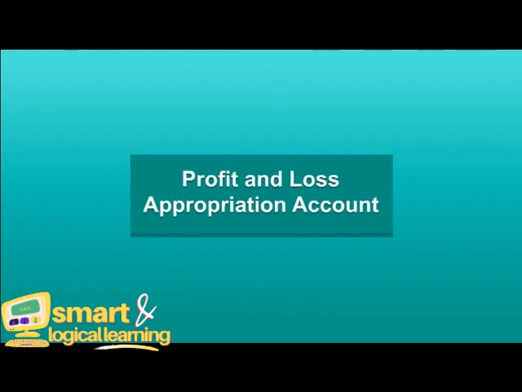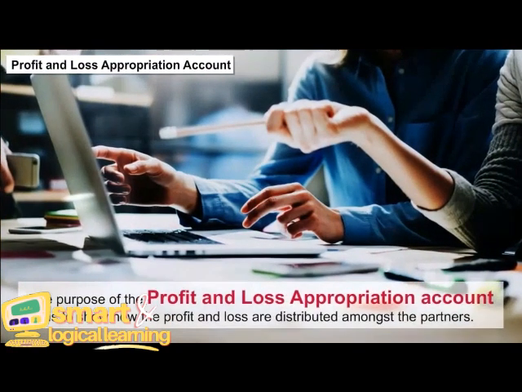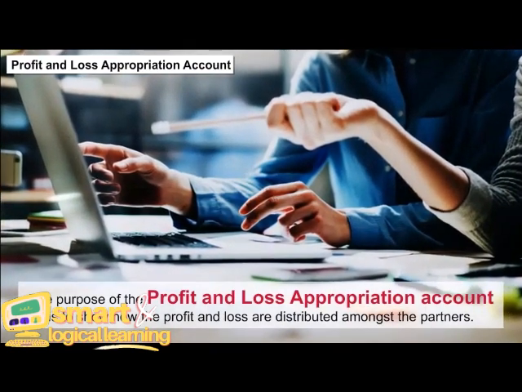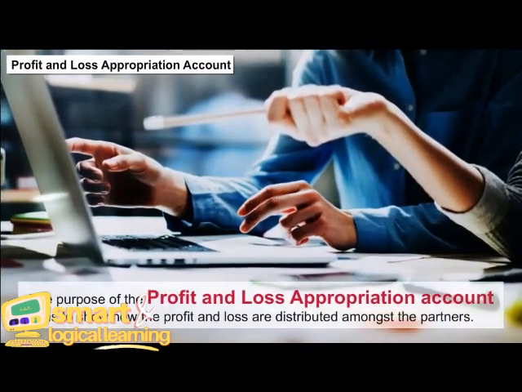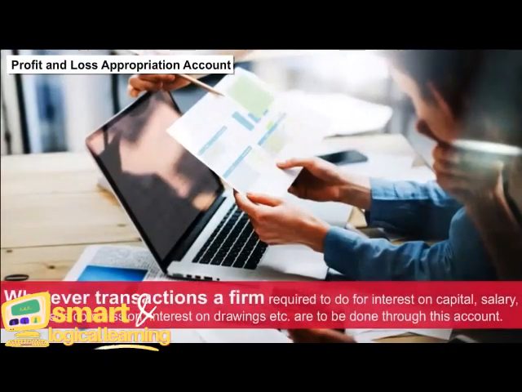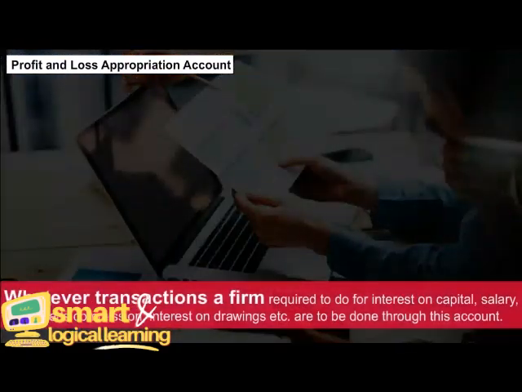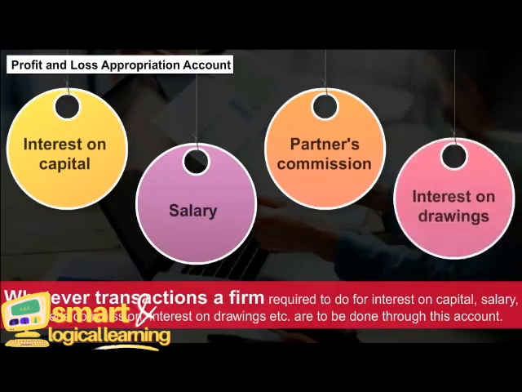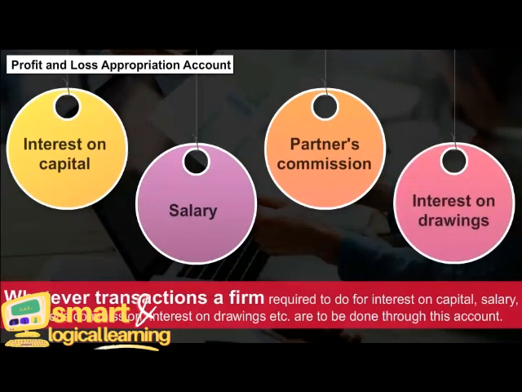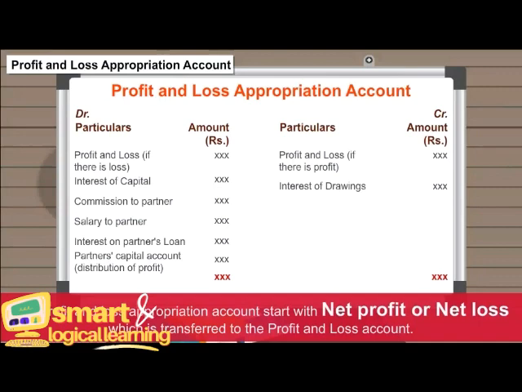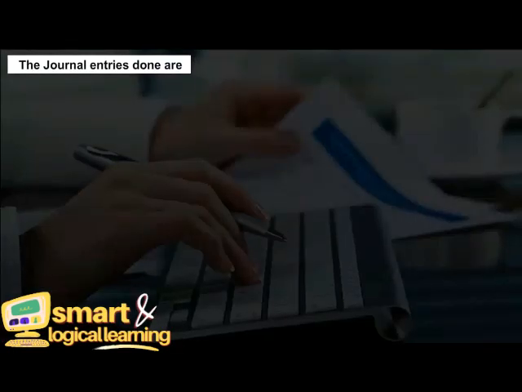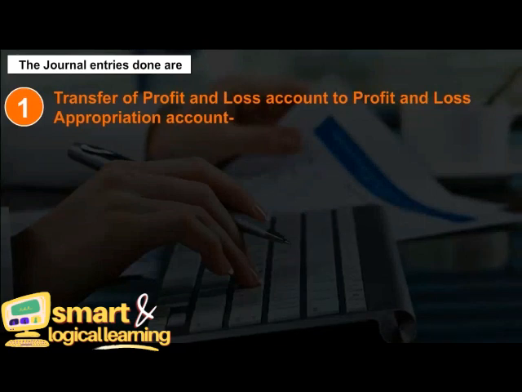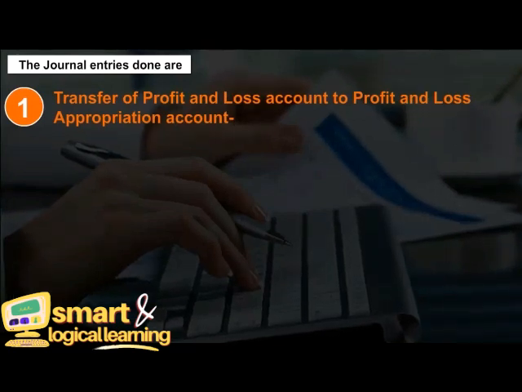Profit and loss appropriation account. The purpose of the profit and loss appropriation account is to show how the profit and loss are distributed amongst the partners. Whatever transactions a firm is required to do for interest on capital, salary, partners' commissions, interest on drawings, etc., are to be done through this account. The profit and loss appropriation account starts with net profit or net loss, which is transferred from the profit and loss account. The journal entries done are: 1. Transfer of profit and loss account to profit and loss appropriation account.